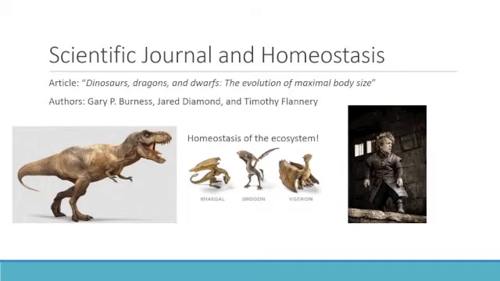Lastly, our group chose an article titled Dinosaurs, Dragons, and Dwarfs: The Evolution of Maximal Body Size by Gary Burness, Jared Diamond, and Timothy Flannery. Basically, this article talks about the correlation of body mass of species to land area, and how these authors wanted to explain the relationship between body mass of extinct mammals to food consumption requirement and its differential survival.